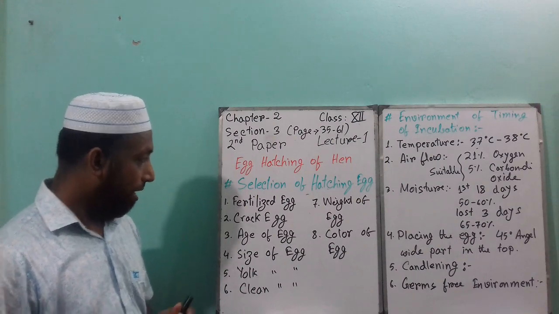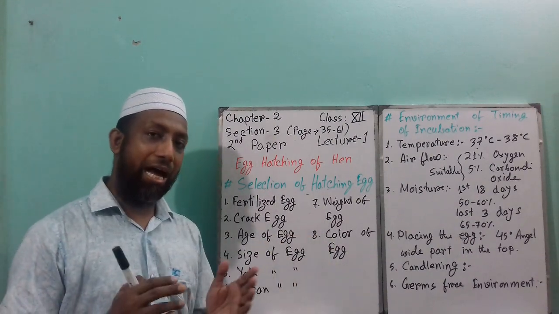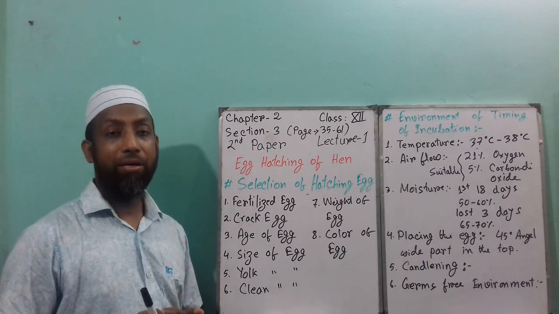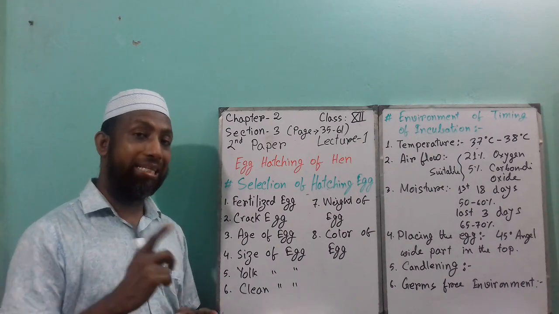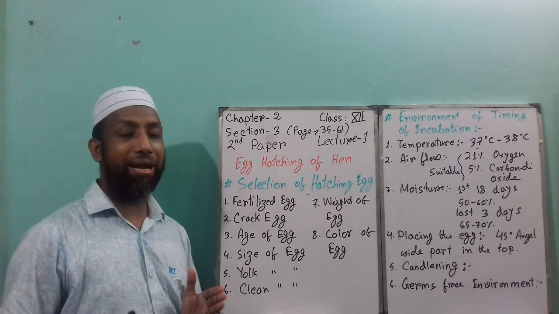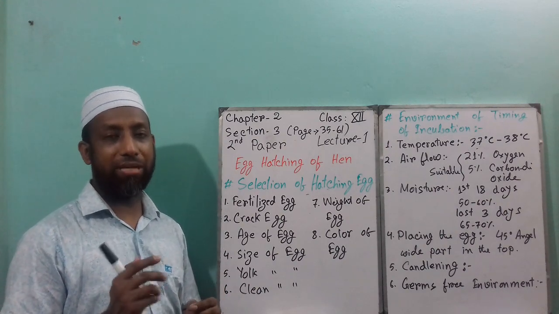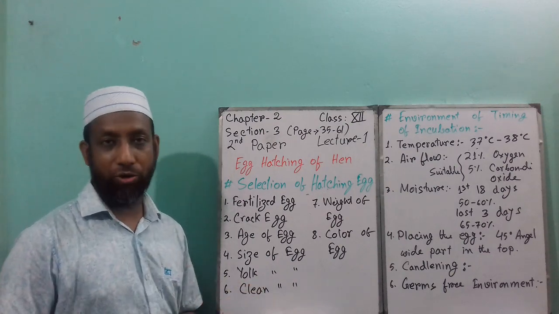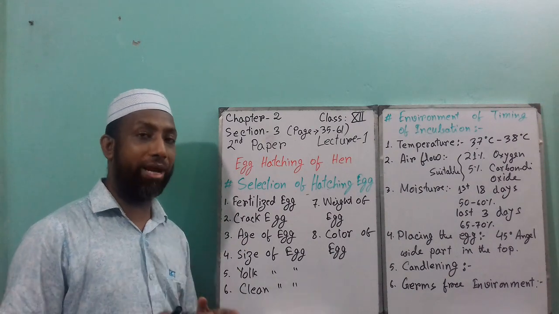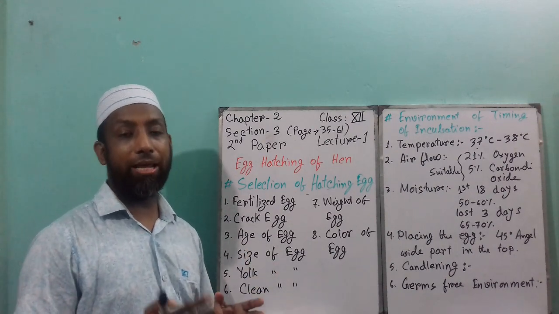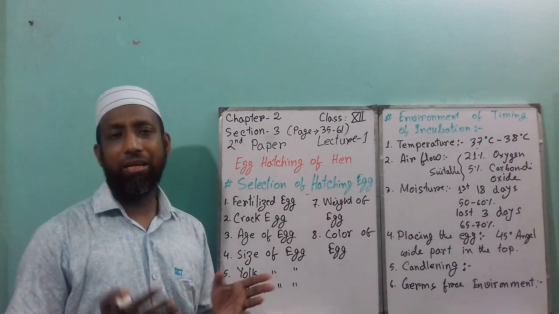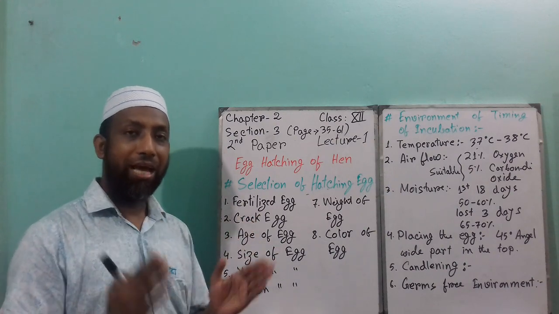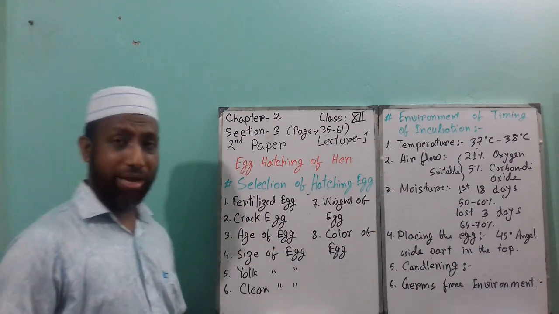Remember that. Next point is weight of egg. The ideal weight of an egg for chicken hatching is 50 to 60 gram. Remember, 50 to 60 gram. This is the ideal size. Sometimes it varies by 5 grams or below. Like if it is 55 to 65, no problem. If it is 45, that should be okay. But if it is an abnormal size or weight, like the size of a quail bird or an ostrich bird, that will not be accepted, and that egg will not hatch. Next, color of egg.